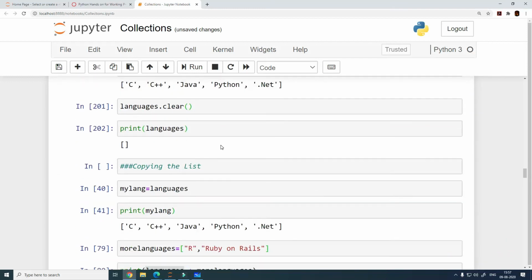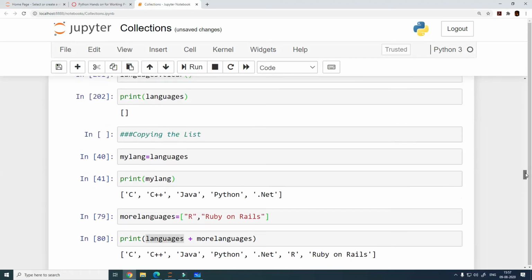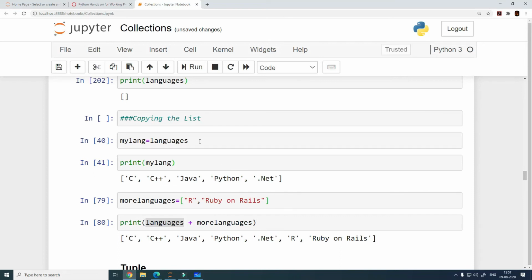All right. Now, a couple of last things for the list that we should look at is how you copy from one list to another. This is going to be very simple, guys. This is nothing new that we are learning here. The way you assign one variable to another variable, you can assign a list to another list as well. So my_languages is equal to languages. When you do that, whatever is there in the languages variable or list gets assigned to my_languages.